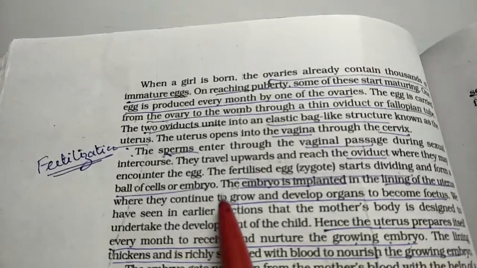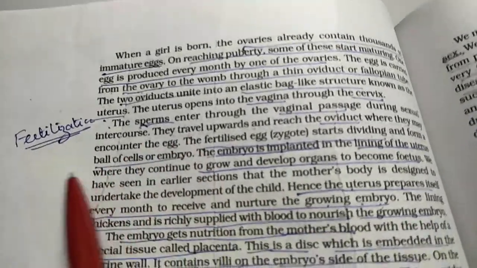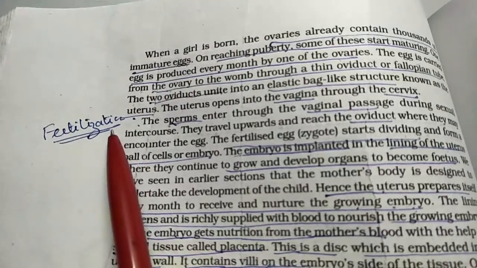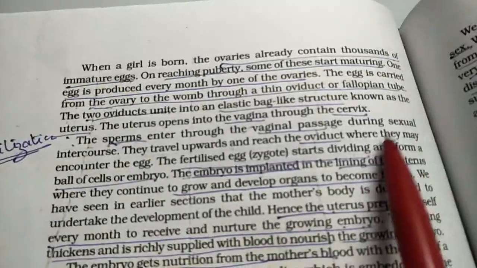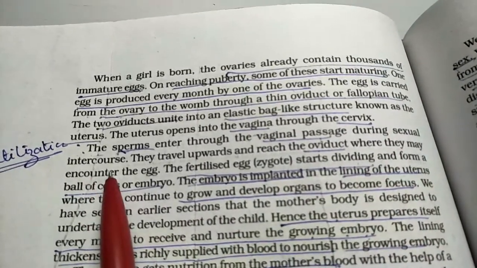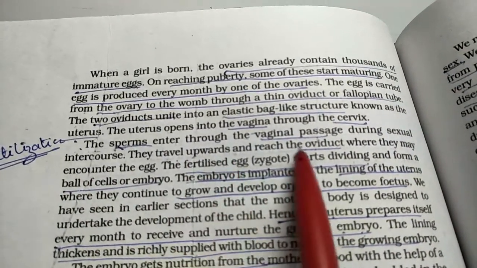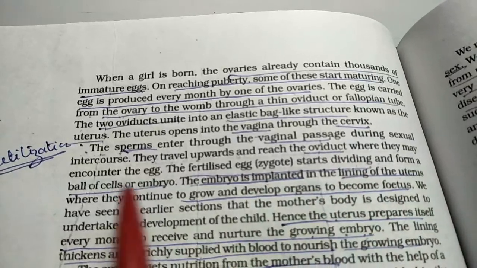Students, we have already seen the male and female reproductive system. We go to the next topic, that is fertilization. Now the sperms enter the vaginal passage through sexual intercourse, and then they have to travel upwards and reach the oviduct, where they encounter the egg.